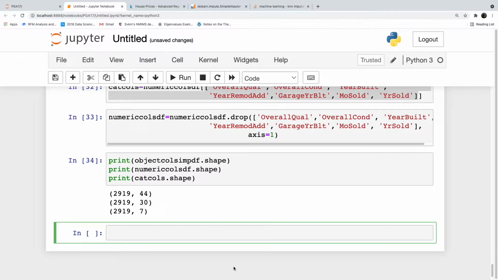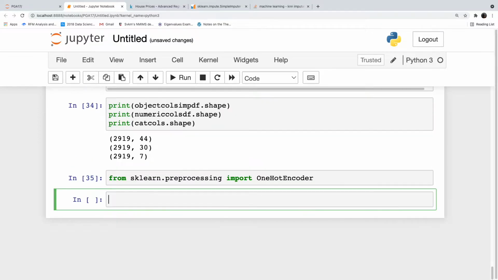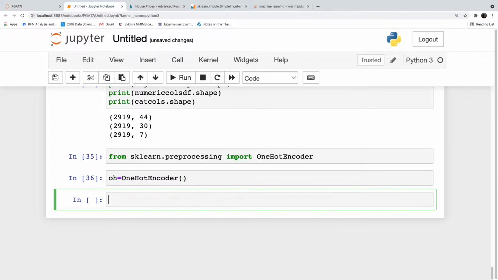Let us use one hot encoder. From sklearn.preprocessing import OneHotEncoder. OH is equal to OneHotEncoder, with empty brackets.